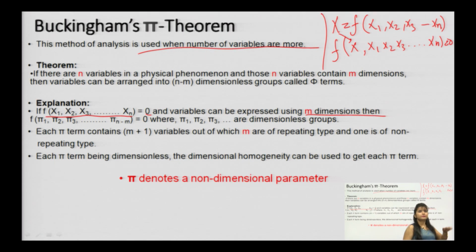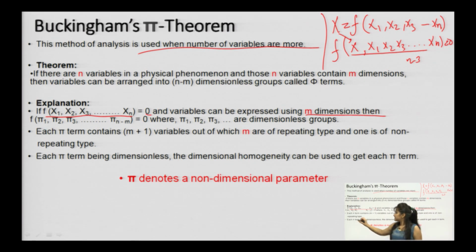Now, second step, we need to convert these x terms into n minus m pi terms. So, n will be the number of variables, here there are n variables, so n minus m, where m maximum will be 3, so n minus 3 pi terms will be formed.